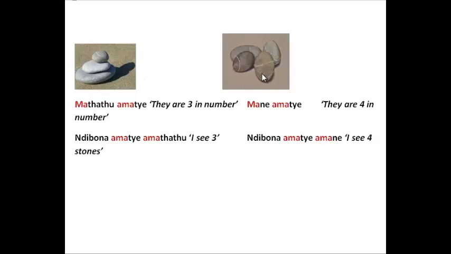And here, linye mabini matatu mane. And we are counting amaike. So here I can say ndibona amaike amatatu. I can see three stones. Ndibona amaike amane. I can see four stones.